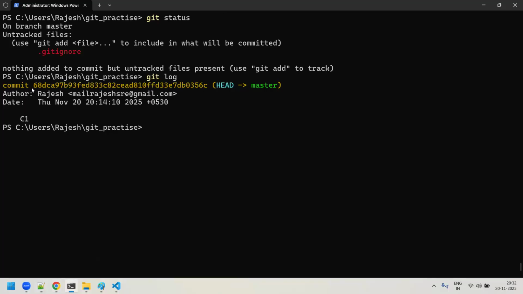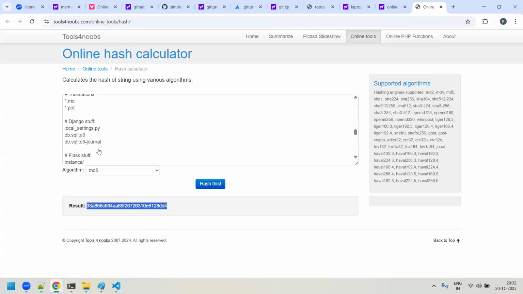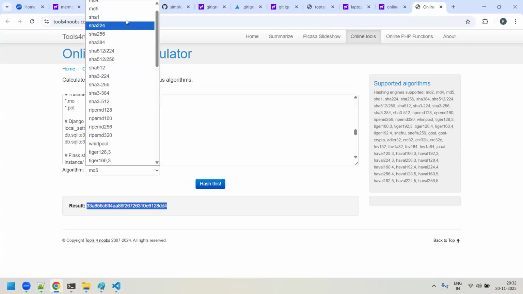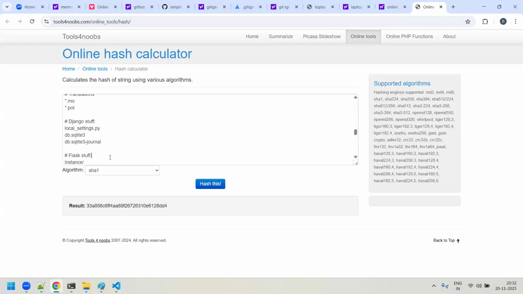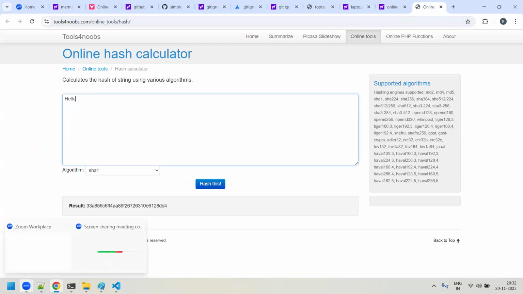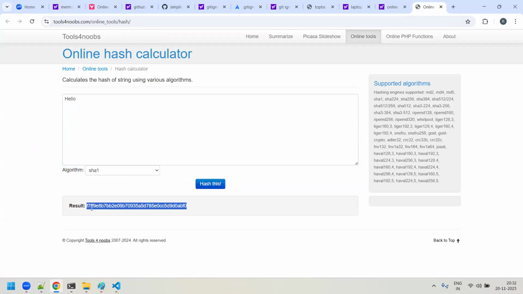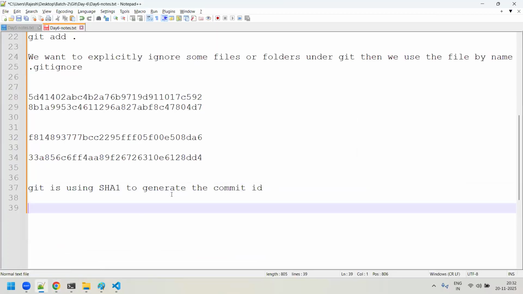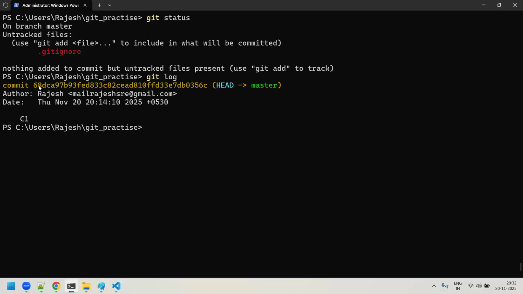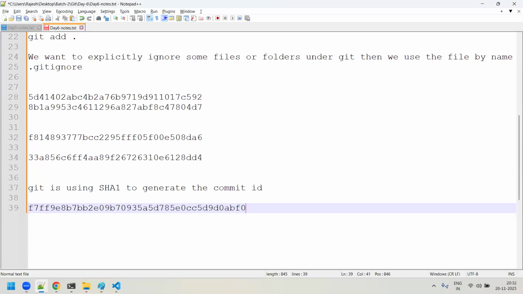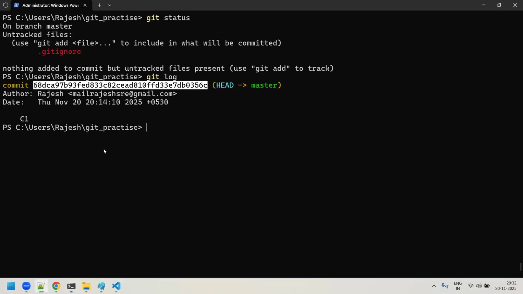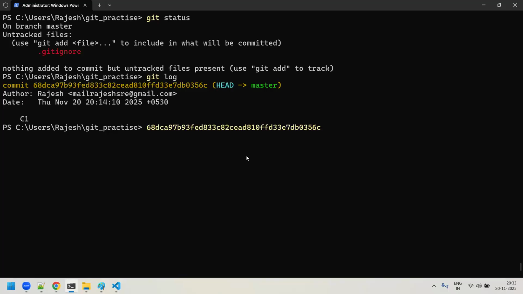So this is some fixed digit value. Can you see it? Rajesh, I'll do one thing. I'll try to use SHA1, okay? I'll remove it and say hello, and generate the hash value. You got some value like this. I'll copy this one and keep it here. And also whatever commit ID you are having, this is a fixed digit, right? I'll copy this whole thing and paste it here. Can you see both of these?